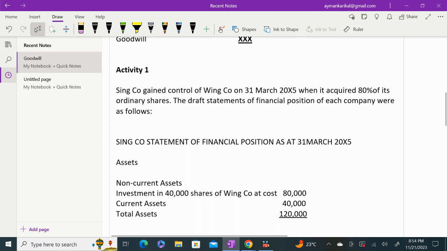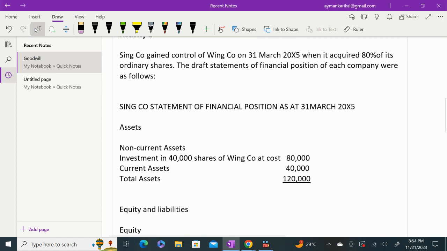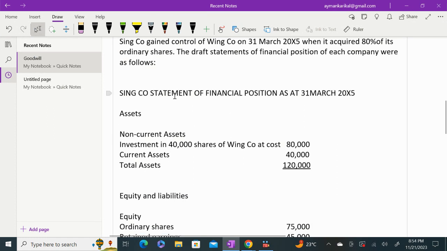The draft statements of financial position of each company were as follows. So you have been given the draft financial statements of the two companies, that is the parent, the one who has acquired the subsidiary. So Sing Company is the parent here, okay, and the company in which they have obtained the control is basically called a subsidiary.